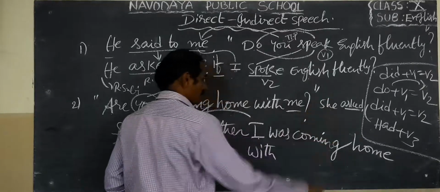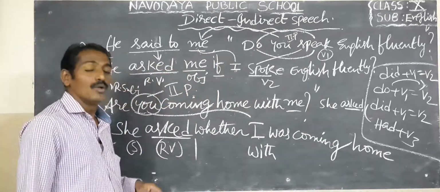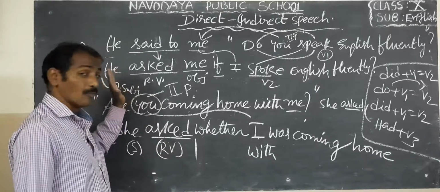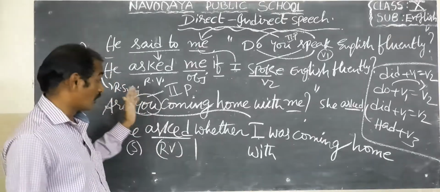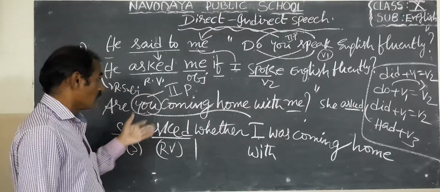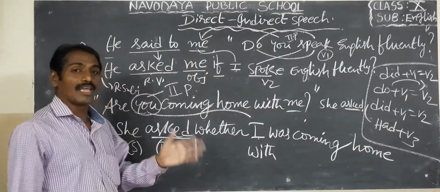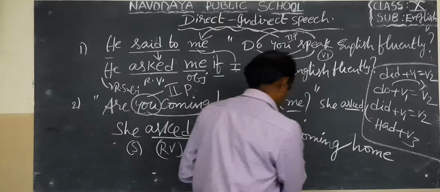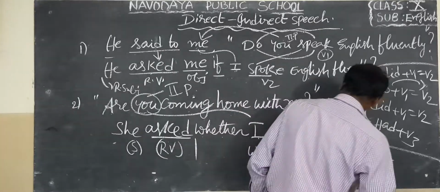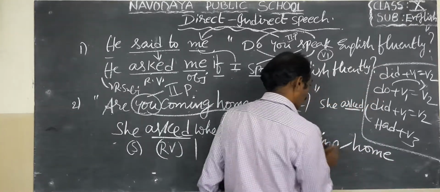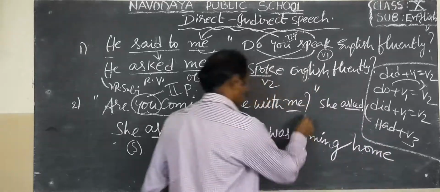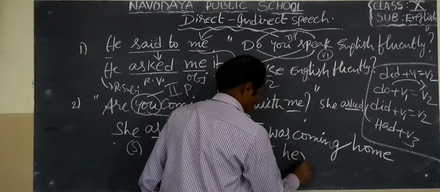So children, see, me means first person. So it should be changed according to the reporting verb's subject. Me means here object. So what is the subject here? She. She became her. So whether I was coming home with me means here her.